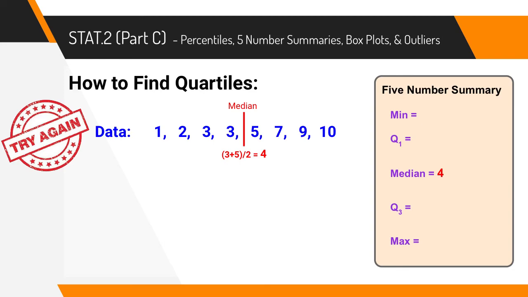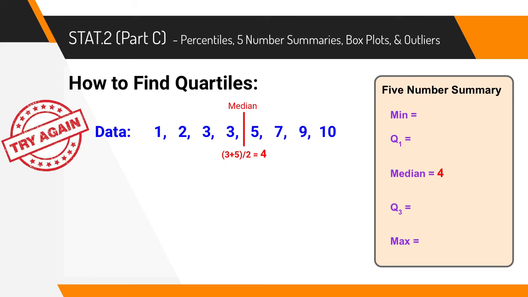Sometimes you'll just be able to tell easily what the middle number is, but if you're ever not sure, the trick is to add those two numbers together. So in this case, 3 plus 5 would be 8, and then you always divide by 2. So that would give us 4. So again, you add the two numbers together first, and then you take that answer, divide it by 2.